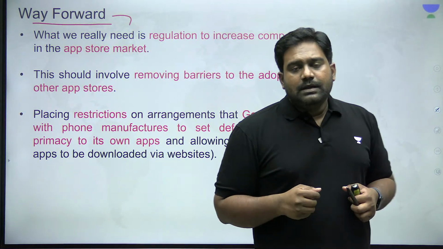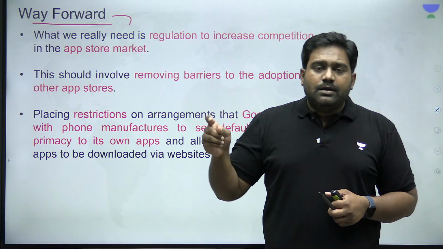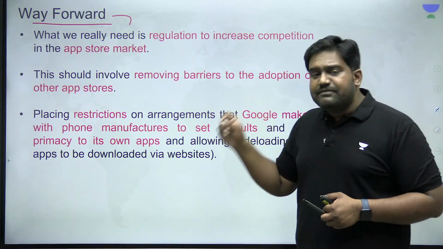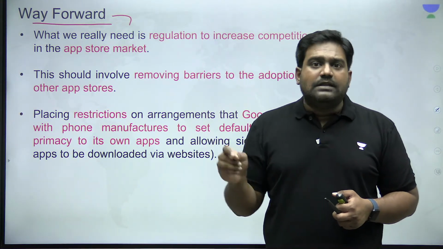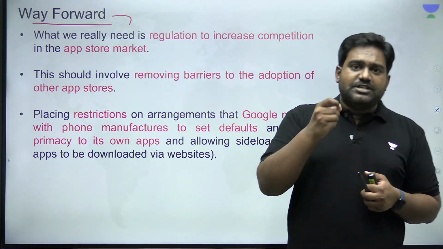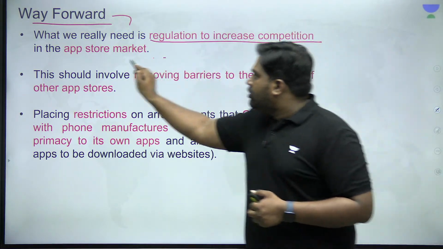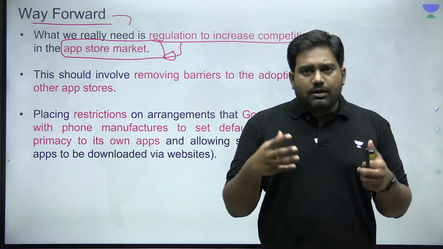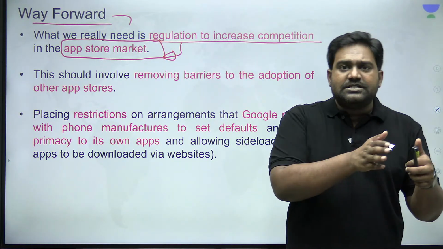What can be done? This requires a strong regulatory intervention. Europe is one market where the European Union carries out a very strict regulatory intervention and it has levied penalties on these big tech companies. There are very stringent laws and policies against monopolies, against anti-competitive policies in the European market. That is something which has to be done in other jurisdictions as well. There is a need to regulate competition, particularly in the app store market. Today, the dominant position is held by Google's Play Store and of course even by Apple's App Store.